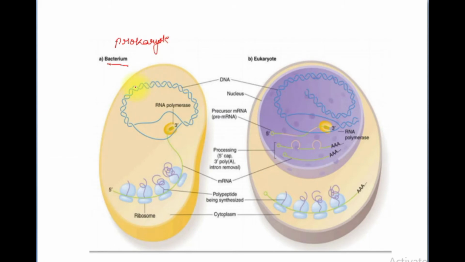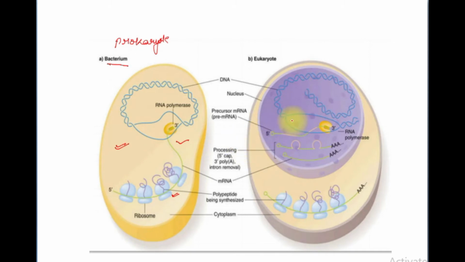That is the reason everything will take place in the cytoplasm. See here, the DNA is being synthesized into DNA in the cytoplasm, and the transcription is also taking place in the cytoplasm, that is the formation of RNA, and the synthesis of protein, that is translation, is also taking place in the cytoplasm.